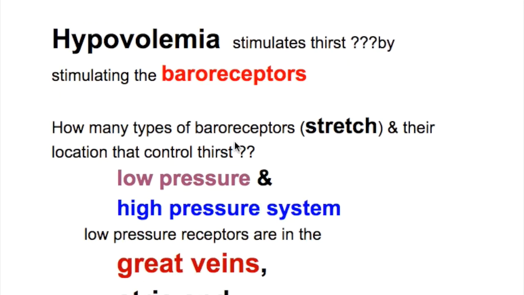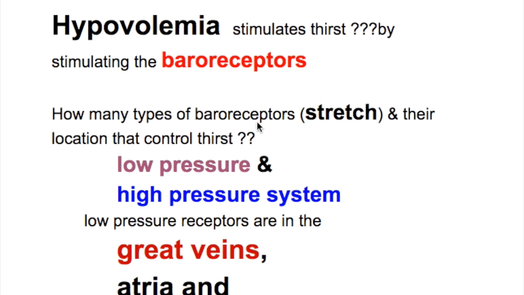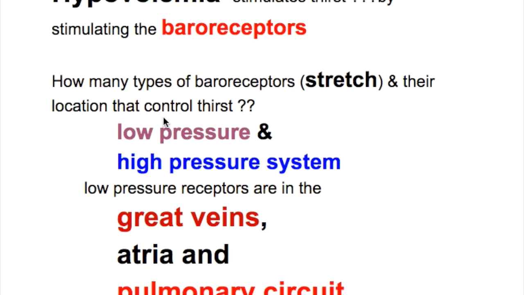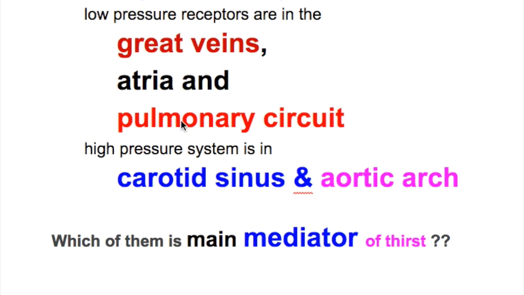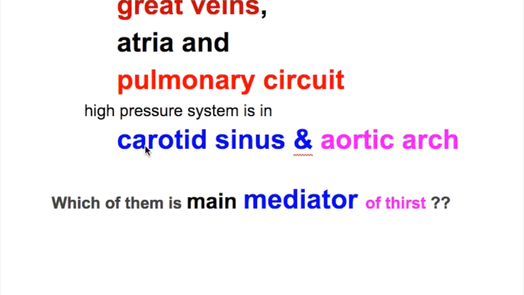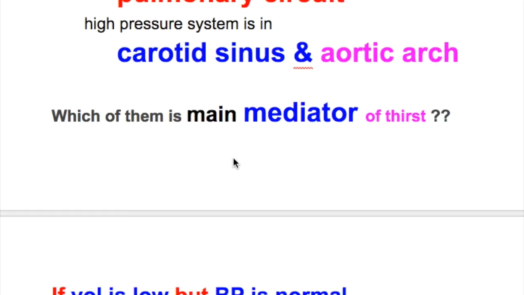How many types of baroreceptors are there and what is their location? The baroreceptors are the stretch receptors. There are 2 types of baroreceptors, the low pressure and the high pressure systems. The low pressure receptors are in the great veins, atria, and pulmonary circuit. The high pressure systems are in the carotid sinus and aortic arch.